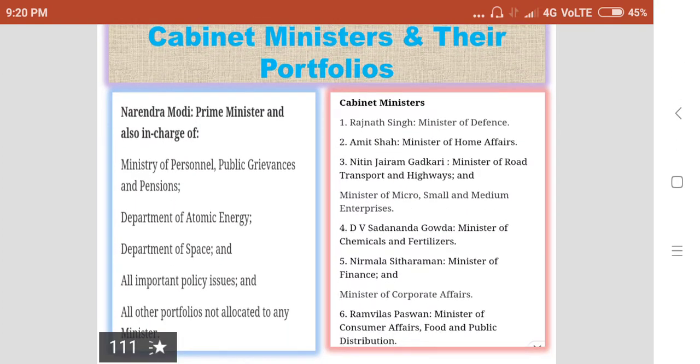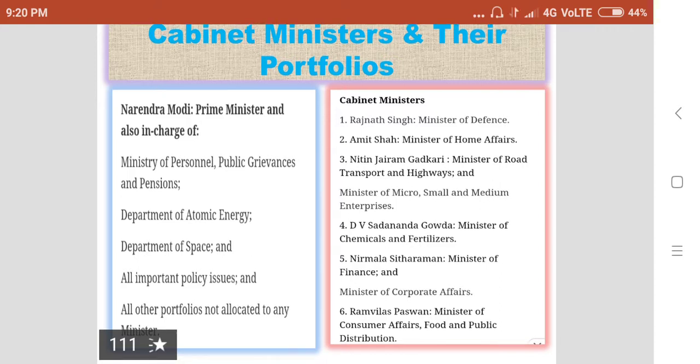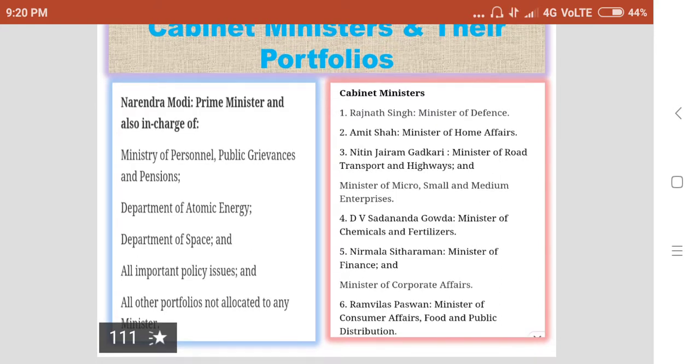Cabinet ministers and their portfolios. So now Narendra Modi, who is the Prime Minister, is also in charge of many departments. The departments with Narendra Modi are the Ministry of Personnel, Public Grievances and Pensions, Department of Atomic Energy, Department of Space, and all important policy issues and all other portfolios not allocated to any minister. So these are the departments